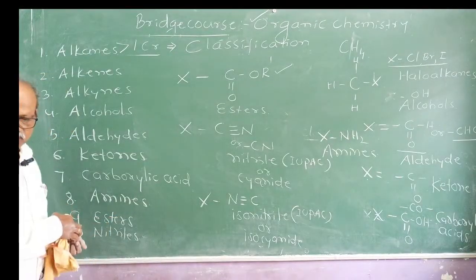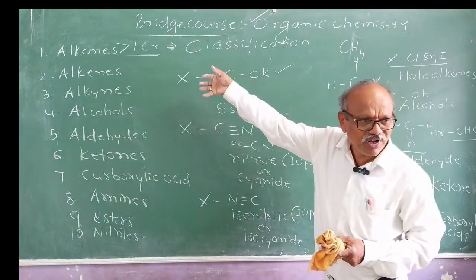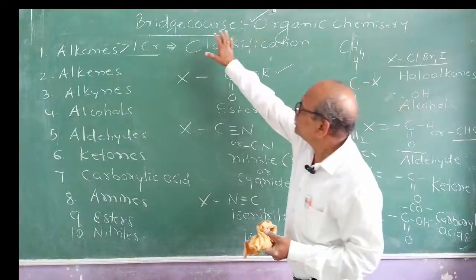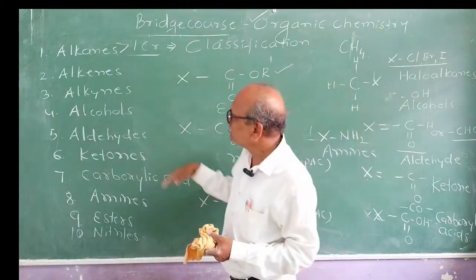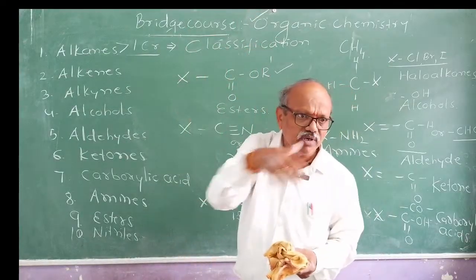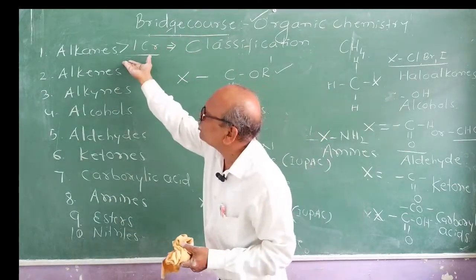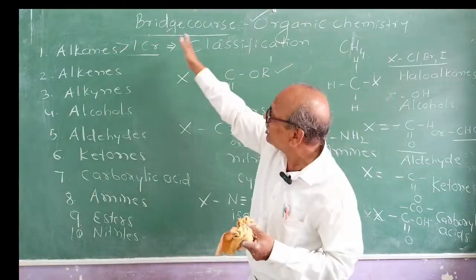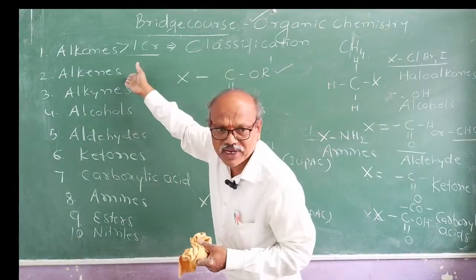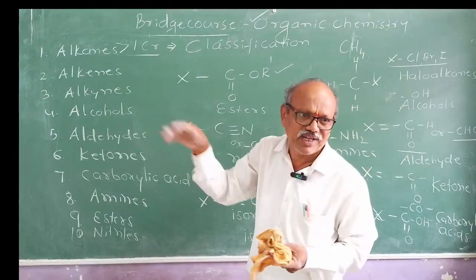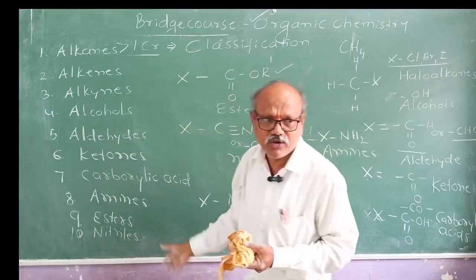In the 12th standard syllabus, you are learning about each member of all these families. See, to make the study of organic compounds easier, they have been classified into a few families. To study the entire organic chemistry is impossible. More than 1 crore compounds are there. Therefore they have been classified. If I study one or two members of a family in detail, all family members will behave similarly. You need not study entire organic chemistry.